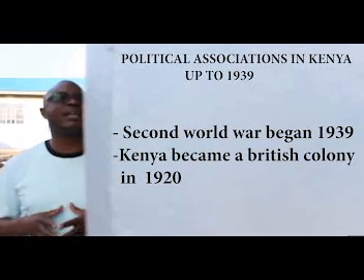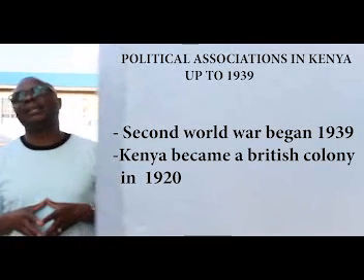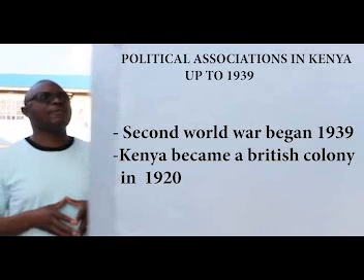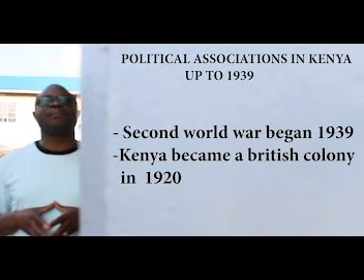The early political associations in Kenya started as early as 1920. When we talk about 1920, this is when Kenya was officially colonized, after Kenya was declared a British protectorate.